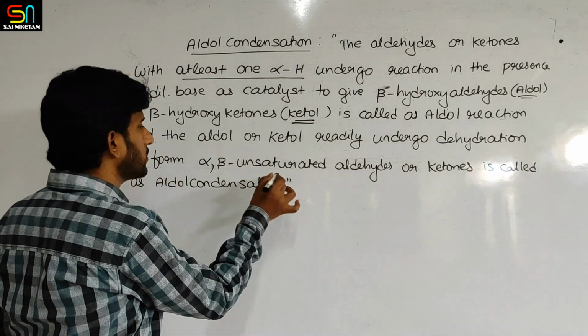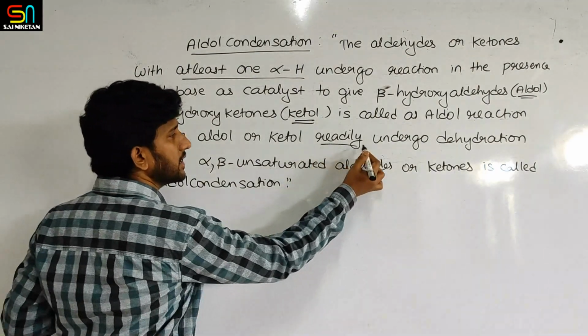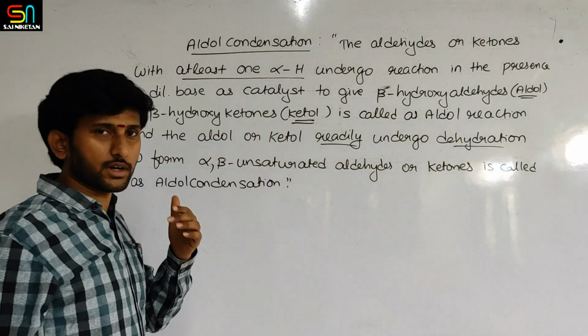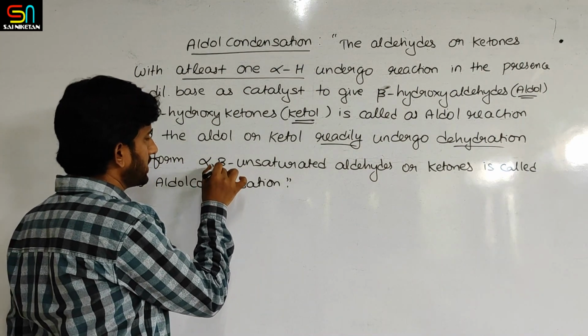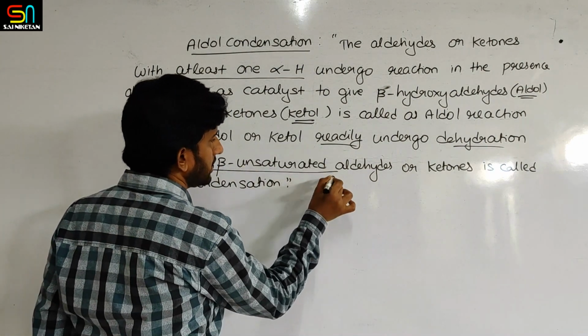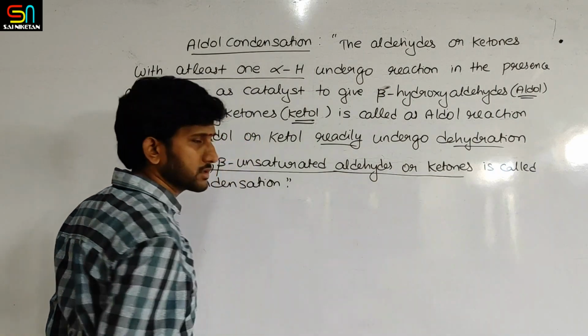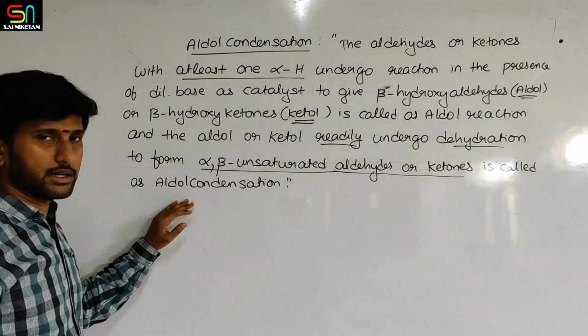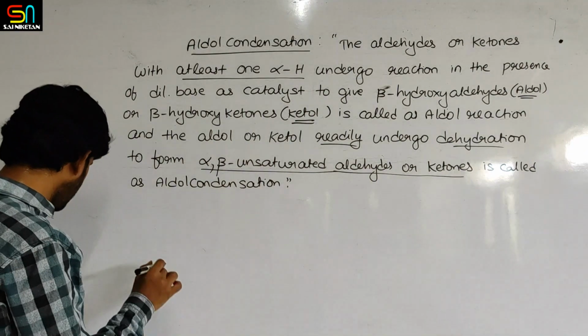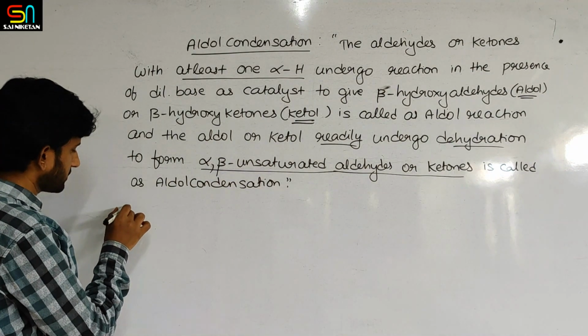They readily undergo dehydration, elimination of water, to form alpha beta unsaturated aldehydes or ketones. This reaction is called aldol condensation. Okay, let us see one example.